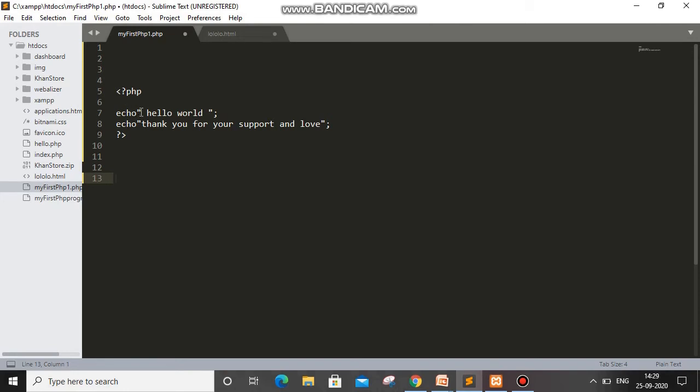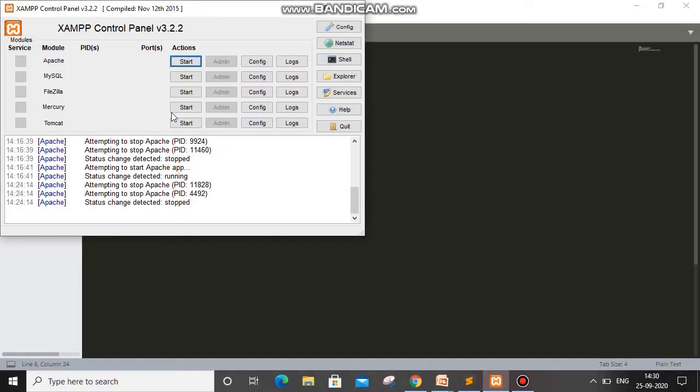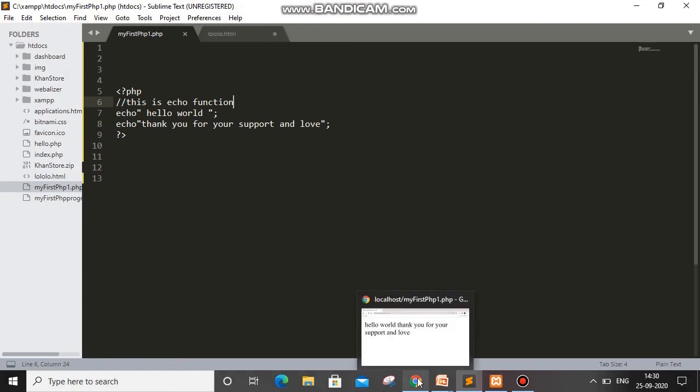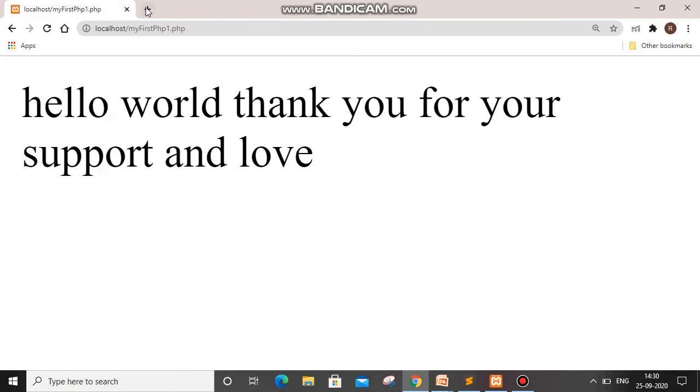Suppose we have written one function here. Above that I can write a single line comment: this is echo function. Suppose, and I will press the save button. I have already told you that for executing any PHP program, this should be green. We have to minimize this, or you can even cancel it, no problem. After that you have to go to your browser. You have to go here, and you can refresh it from here also.